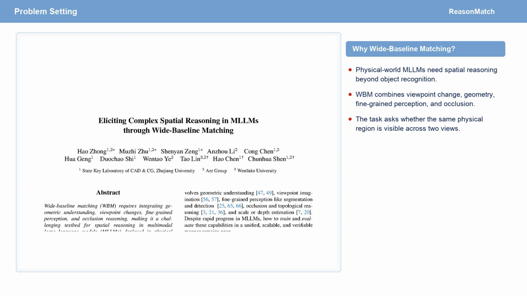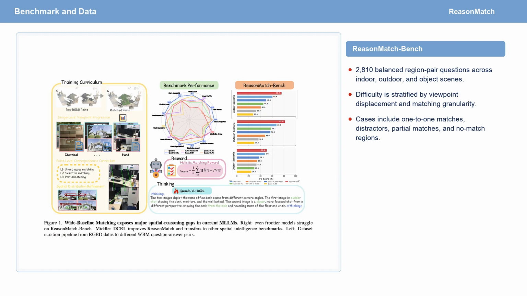Given two views of the same scene or object, the model receives marked regions and must output the cross-view correspondence. Some regions match one-to-one, some are visible only in one view, and some are confused by target-side distractors. This task forces the model to combine geometry, semantics, fine-grained perception, and contextual reasoning.